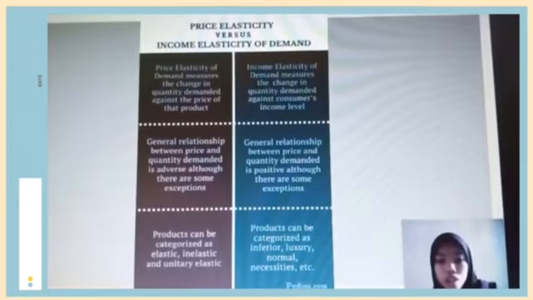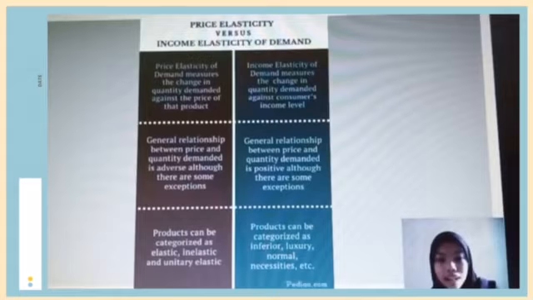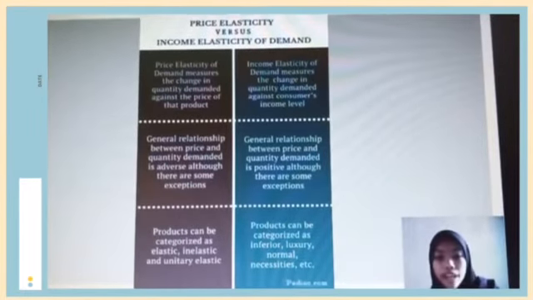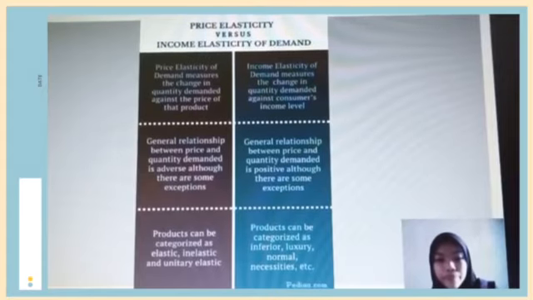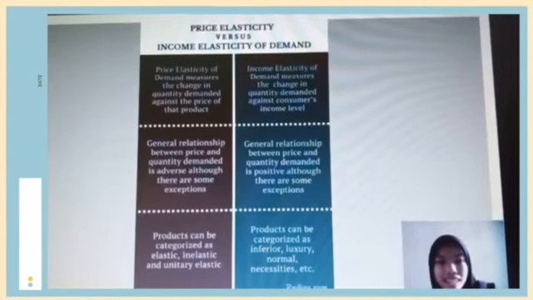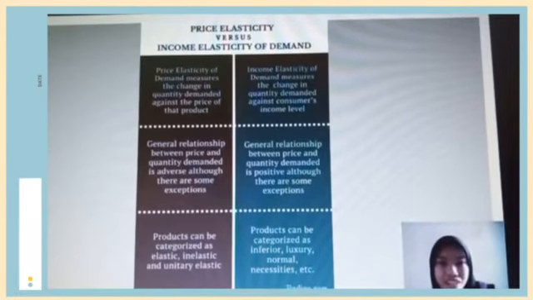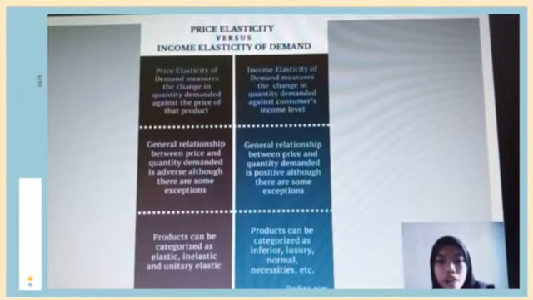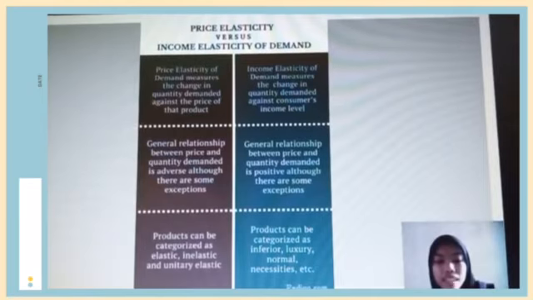But the general relationship in income elasticity of demand is positive, although there are some exceptions. For price elasticity of demand, products can be categorized as elastic, inelastic, and unitary elastic, while for income elasticity of demand, products can be categorized as inferior, normal, necessities, and so forth.